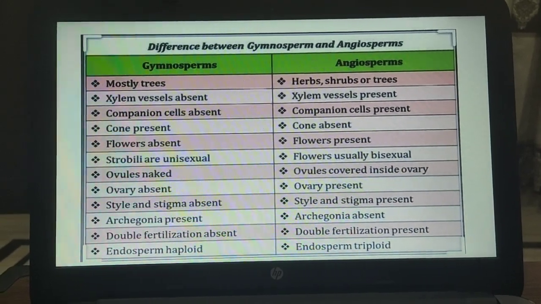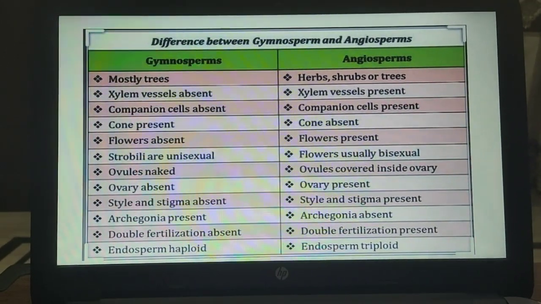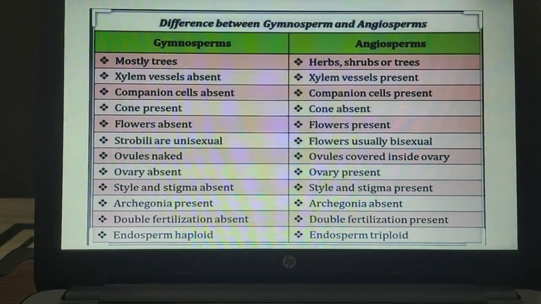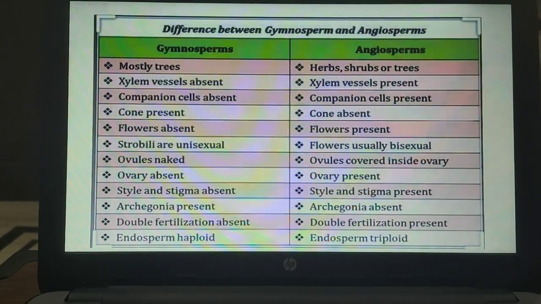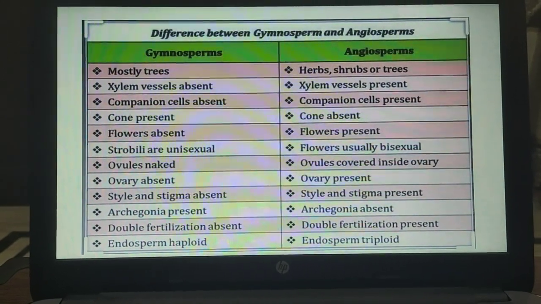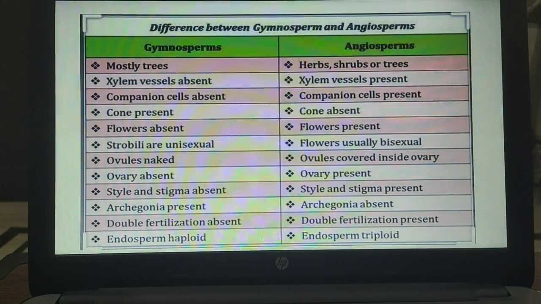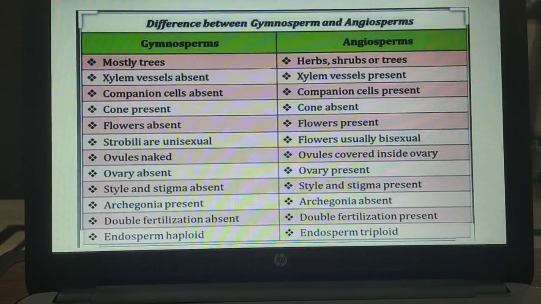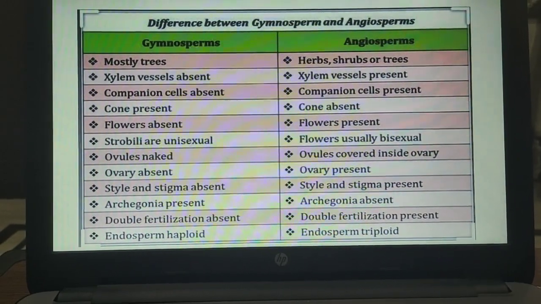Archegonia are present in gymnosperms, Archegonia are absent in angiosperms. Double fertilization is absent in gymnosperms, whereas double fertilization is present in angiosperms. Endosperm is haploid in gymnosperms, whereas endosperm is triploid in angiosperms.